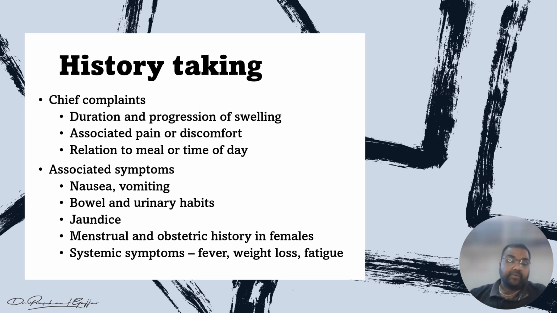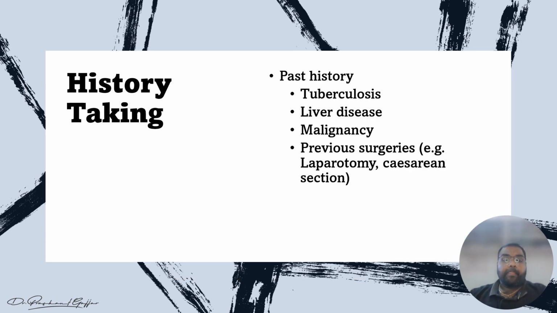And we have to ask about systemic symptoms like fever, weight loss, and fatigue. From that, we learn that there is an inflammatory condition in the abdomen. So from this history taking, we get much more information, right? Now let's see more of the history taking. We have to ask about past history of tuberculosis or any lung disease, because in tuberculosis or any liver disease there is a risk of developing ascites. In the case of malignancy, and previous surgery like laparotomy or cesarean section, from that we can also identify what may be the cause of the abdominal swelling.